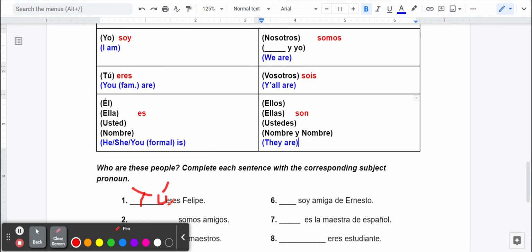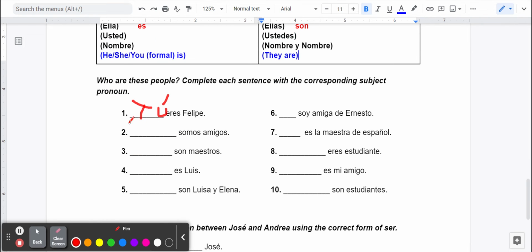All right, so the next one we had somos. Well, I don't see somos here. I look over here. There's somos. Nosotros is what I want. So I'm going to write nosotros in the box or on the line. Oof. Look at that terrible handwriting. Well, you can feel better about your own.